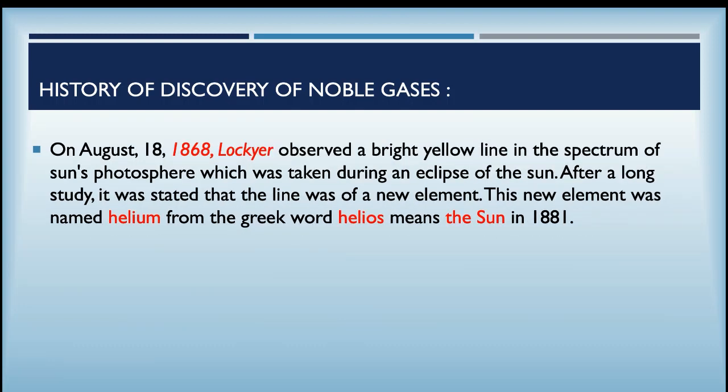After that, in 1868, Lockyer observed a bright yellow line in the spectrum of the sun's photosphere, which was taken during an eclipse of the sun. After a long study, it was stated that the line was of a new element. This new element was named helium, from the Greek word helios, which means the sun.